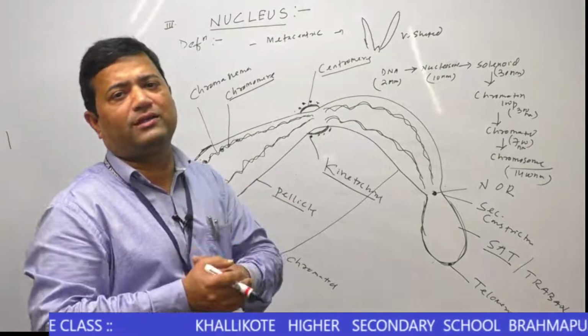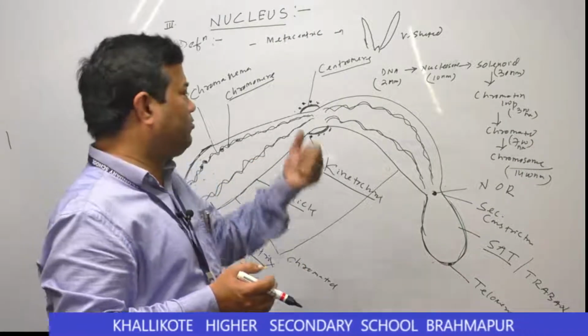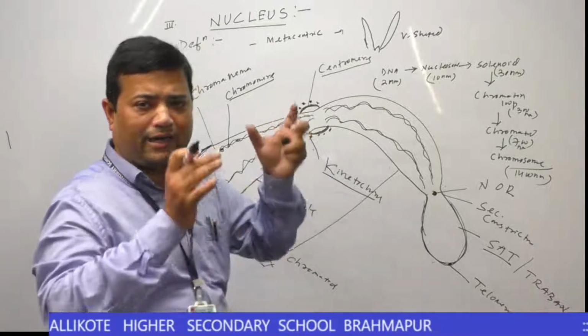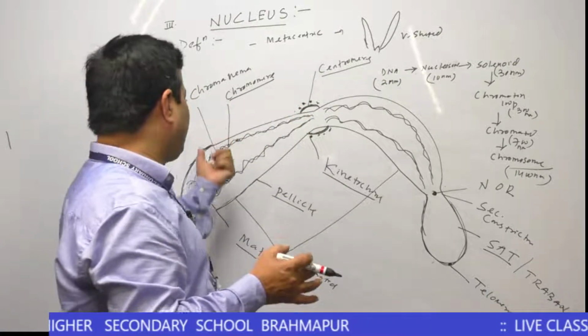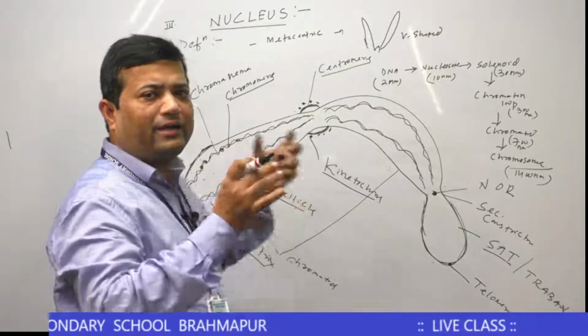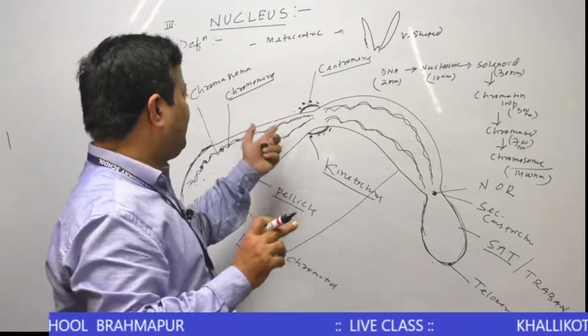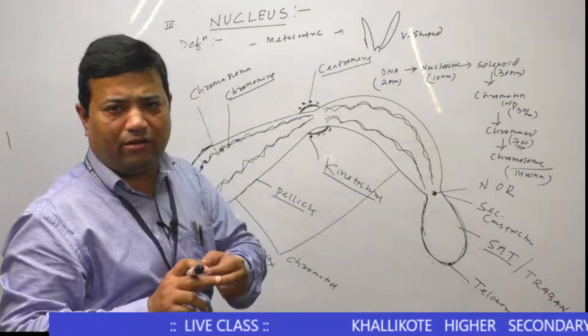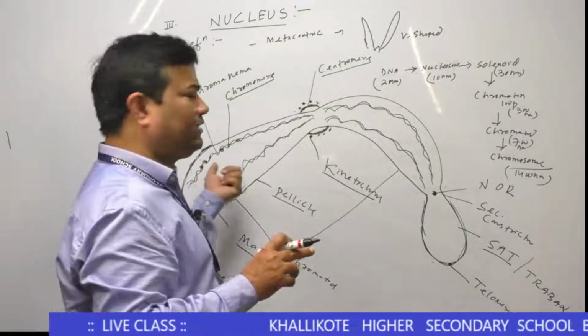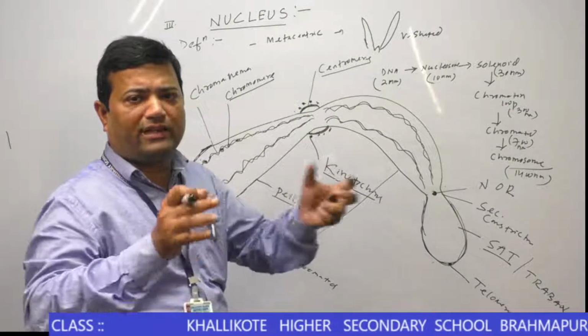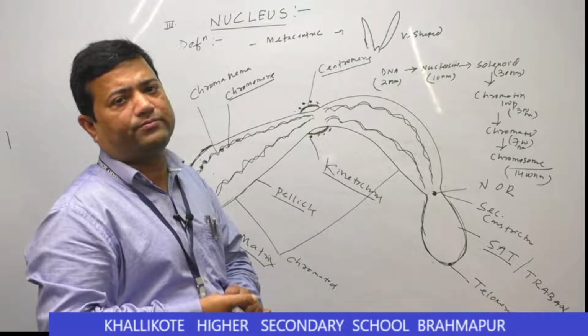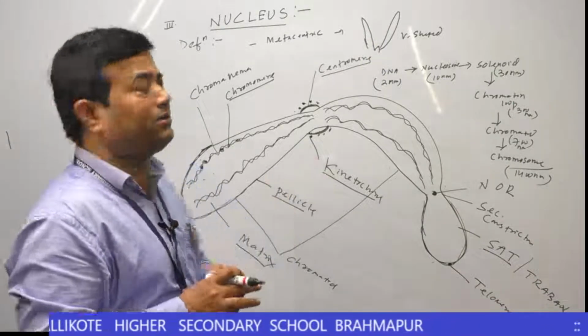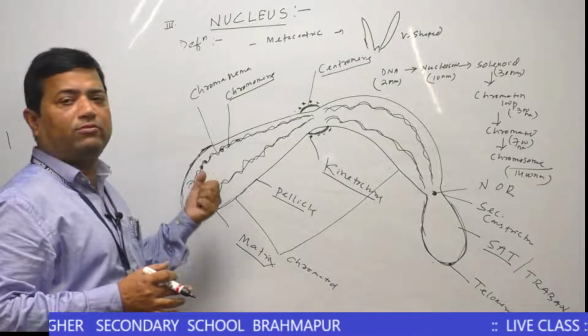In euchromatin region, active transcription takes place. In heterochromatin region, inactive transcription takes place. Euchromatin is the less condensed region of the chromosome, but heterochromatin is the condensed region of the chromosome. This is the basic difference between heterochromatin and euchromatin.